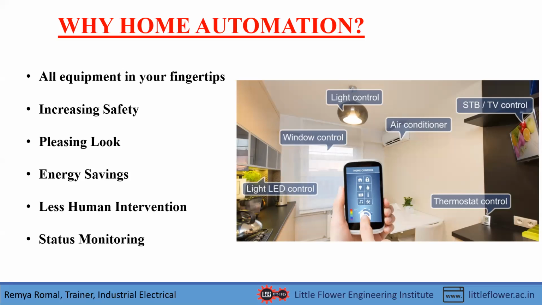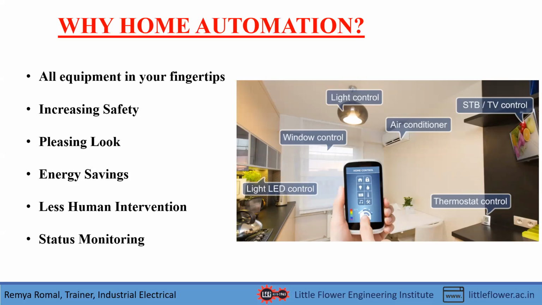Suppose your home has two members and both are going to their jobs. Meanwhile, if your close relatives are coming to your home and you do not want to make them wait outside, you can remotely open the lock of the doors and let them in, and you will receive the status of it. That means at the moment when your doors are open, you will be notified on your mobile. You will get a message, or you can see the status through the mobile, at the moment when you perform a certain action in the application.